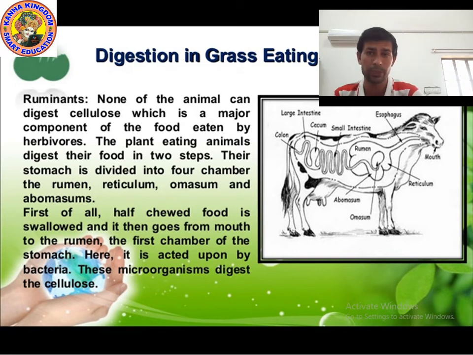What is rumen? Rumen is the first chamber. So whatever is eaten by cow or buffalo goes into the stomach. Where is it stored? It is stored in the first part of the stomach, which is known as rumen. Here it is acted upon by bacteria. Some bacteria and microorganisms are present in the rumen which help to digest the cellulose. Cellulose is present in grass, which cannot be digested otherwise. Then what happens? Let's move.